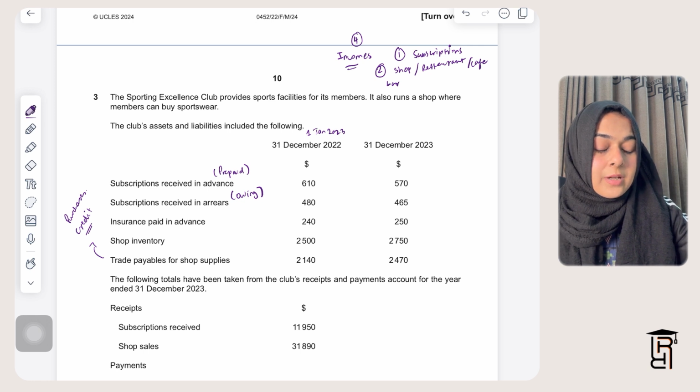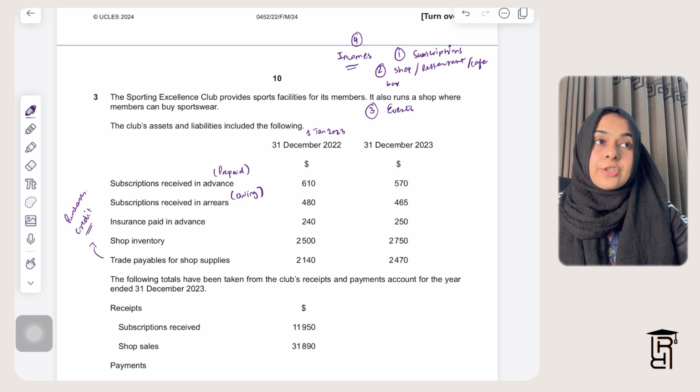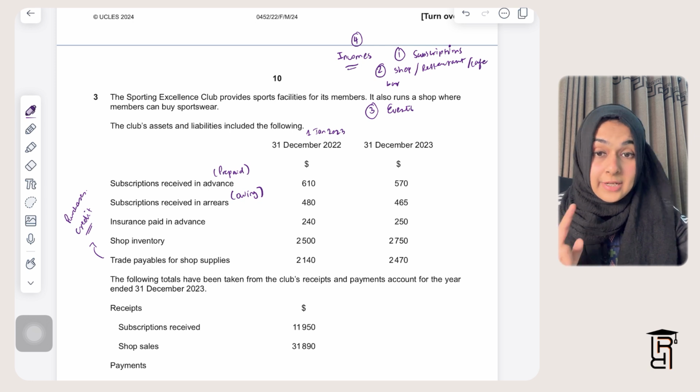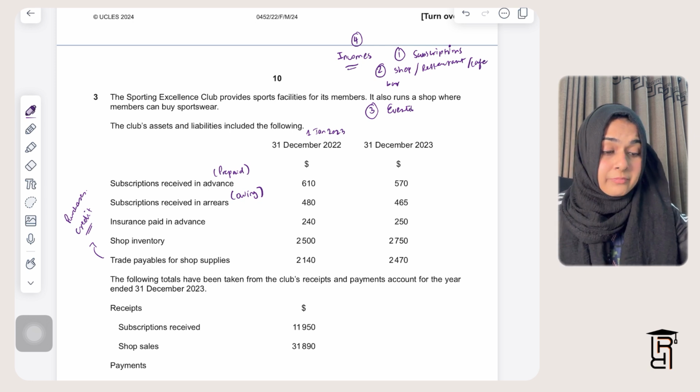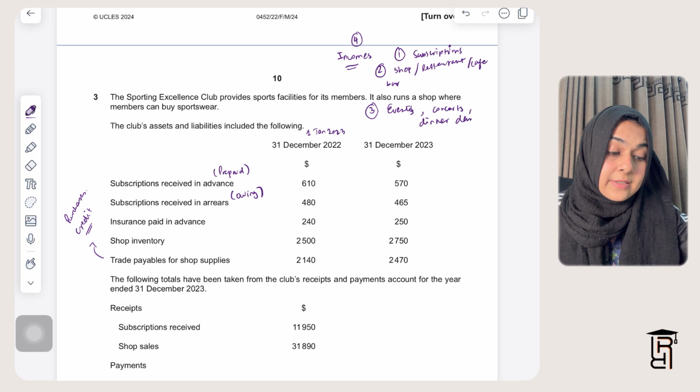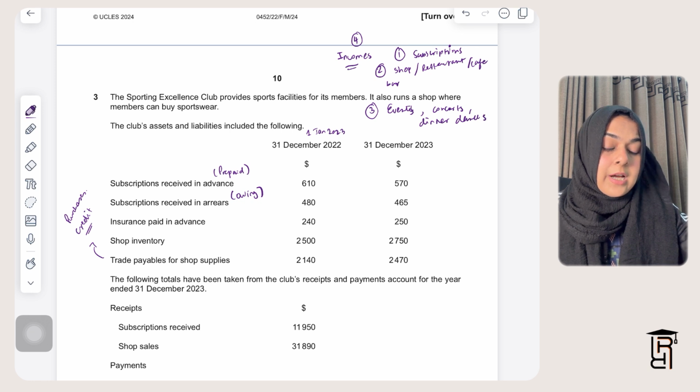Then there's another income, that is events. Let's say it's a sports club, so they can have a competition, a racing competition. That is also an event. Similarly, in certain cases, we have concerts as events. We have dinner dance as events. So we have events in case of clubs. And the fourth income in the case of a club is donation.